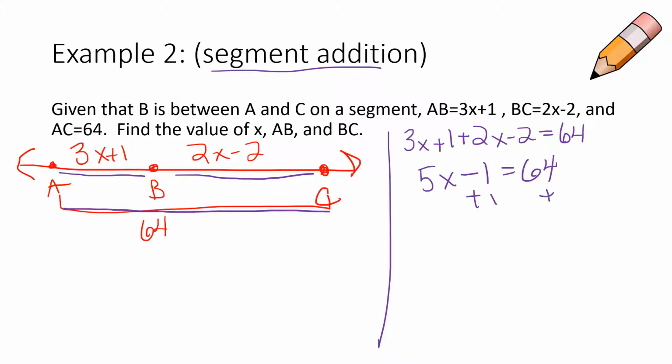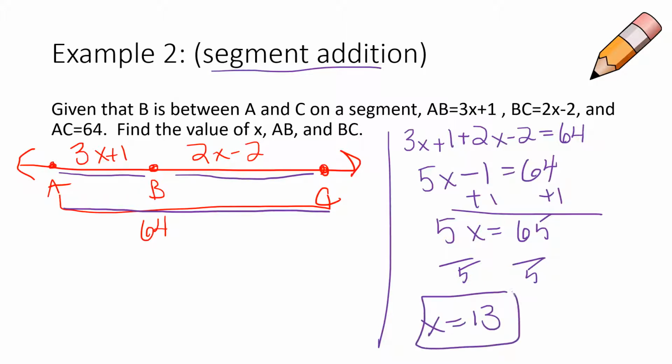Add 1 to both sides, we get 5x is equal to 65, divide by 5, and we get x is equal to 13. But we're not done because they still want us to find AB and BC, which means we have to plug x back in. So that means that AB is going to be equal to 3 times 13 plus 1.